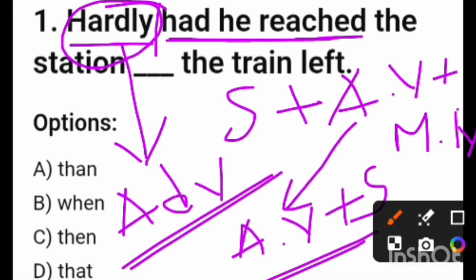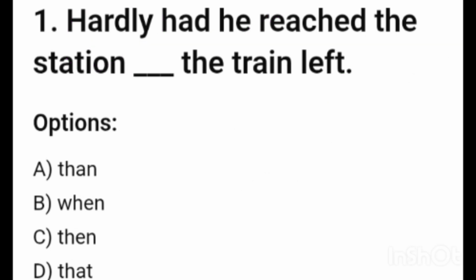After completion of this part we have to put a full stop. We cannot write a question mark here. The punctuation must be a full stop. This is actually called inversion. So we have to invert this structure. This is a very important thing. So the answer will be: hardly had he reached the station when the train left. Friends, I think you understood the logic.